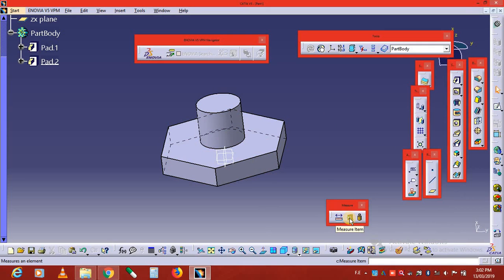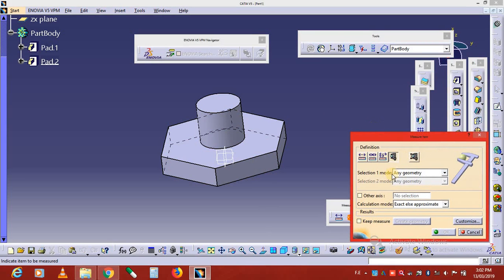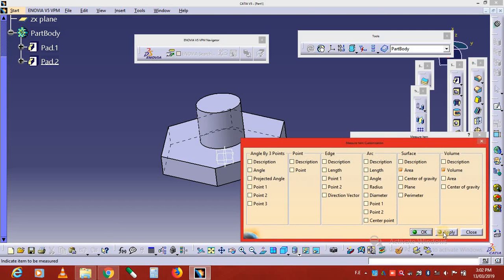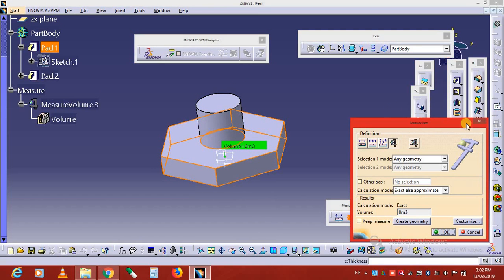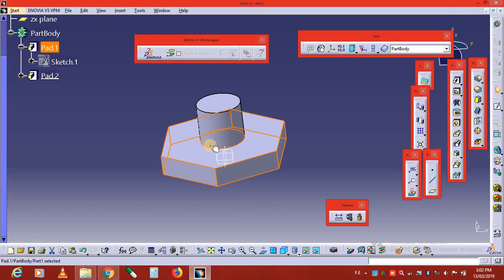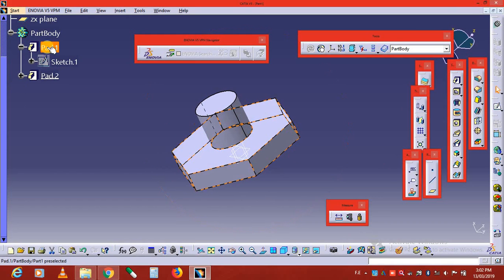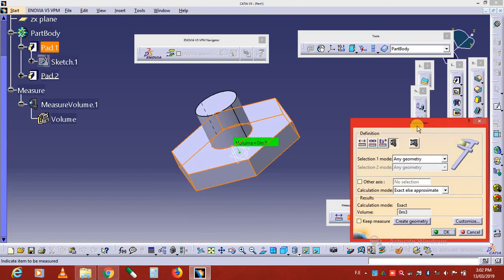The second option is measure item. With measure item we measure the area and volume. So select the part body overall and go to the pad 1. Select the pad 1 only and go to the measure item.